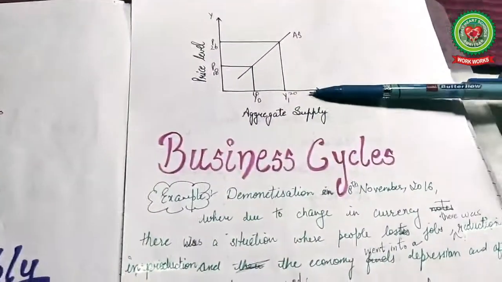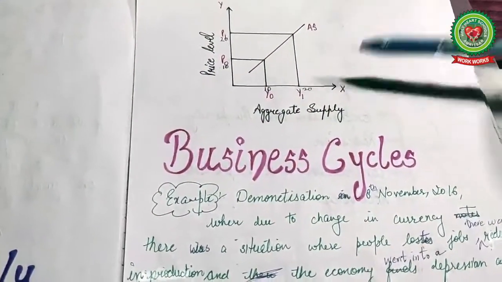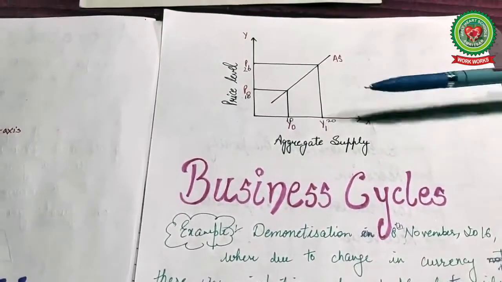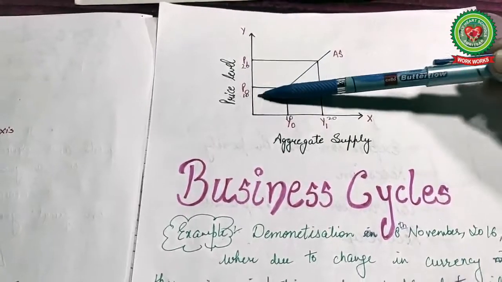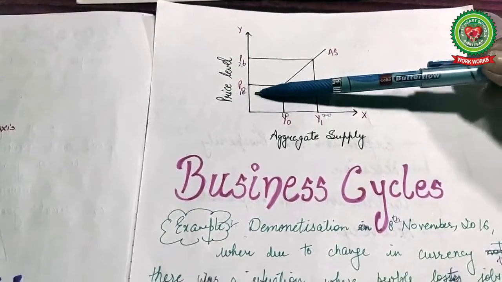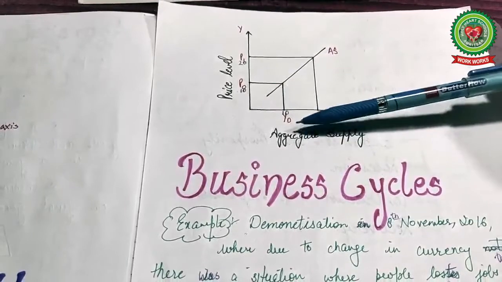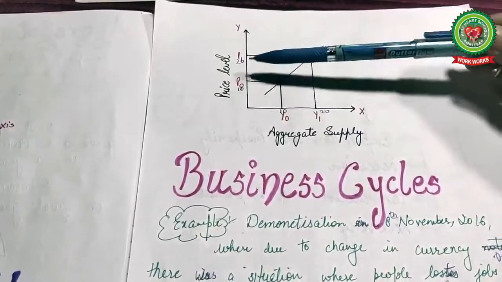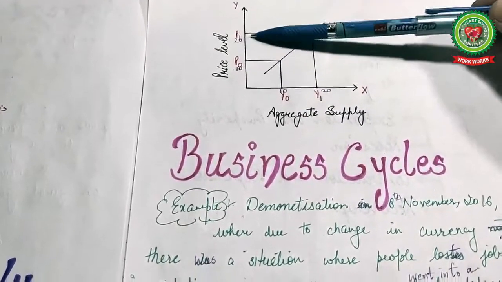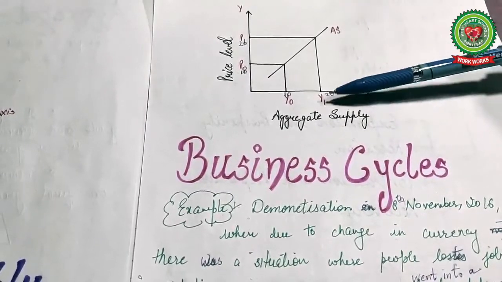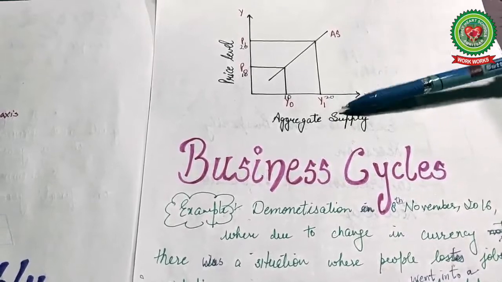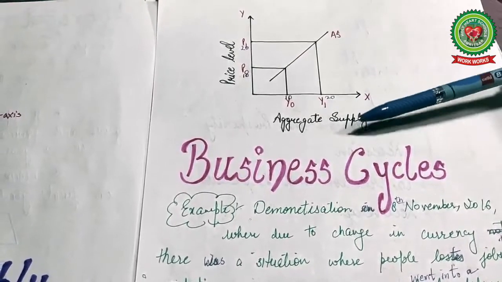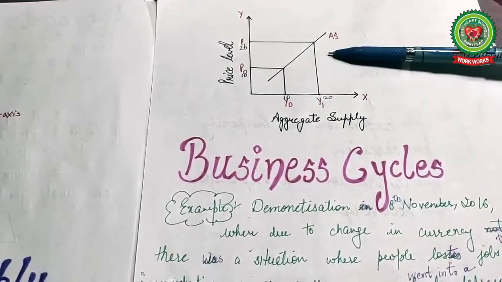We can understand it with a graph. So, there is a positive relationship between the price level and the aggregate supply. Like if the price is 10 rupees, there is a supply of 10 units. Likewise, if the price rises to 20, then supply also rises up to 20 units. So this shows a positive relationship between the aggregate supply and the price level.